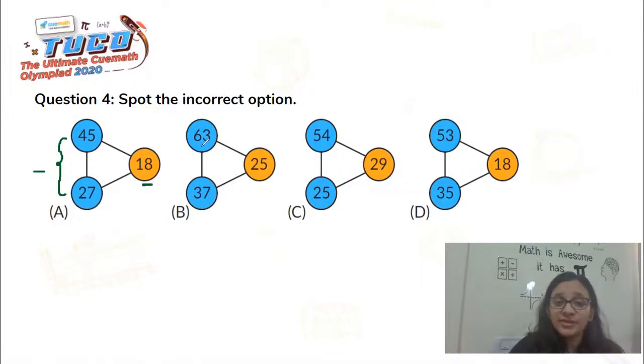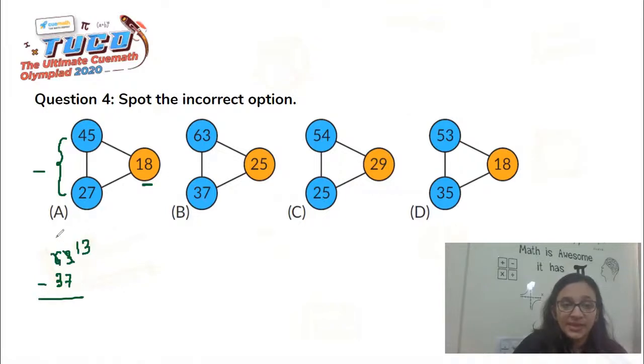Now if we do the subtraction of 63 and 37, basically what we need to do is subtract 37 from 63. So here we get 13, here we get a 5. So 13 minus 7 is basically 6, 5 minus 3 is 2. So we should be getting the answer as 26.